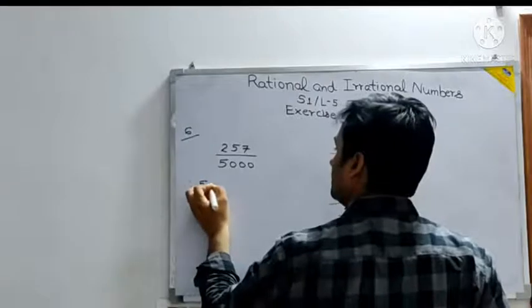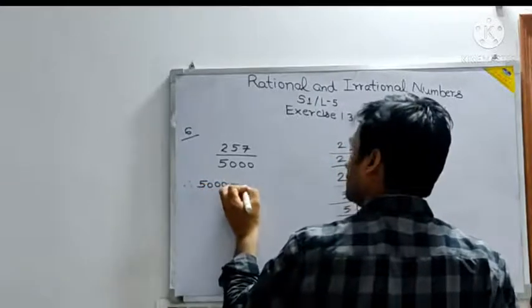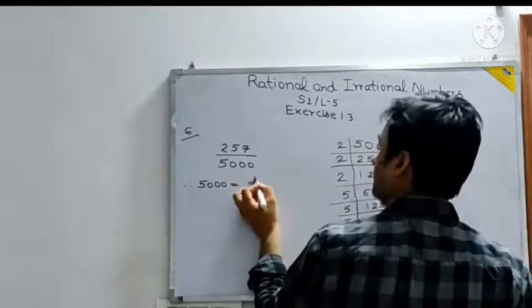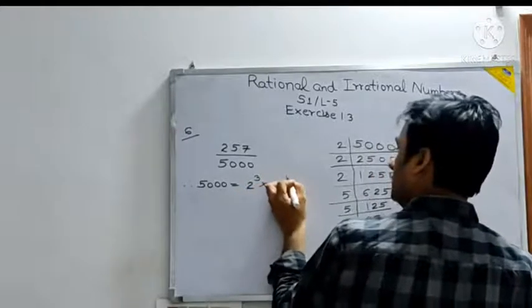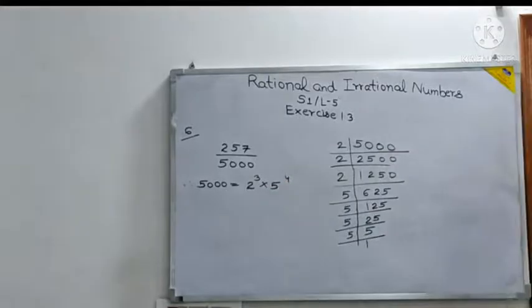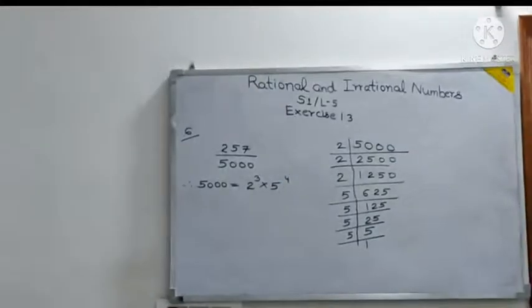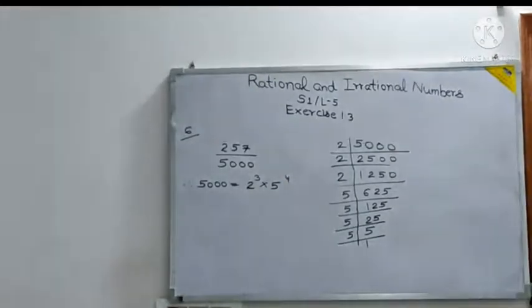Therefore 5000 is equal to 2 to the power 3 into 5 to the power 4. Yes or no? Clear?